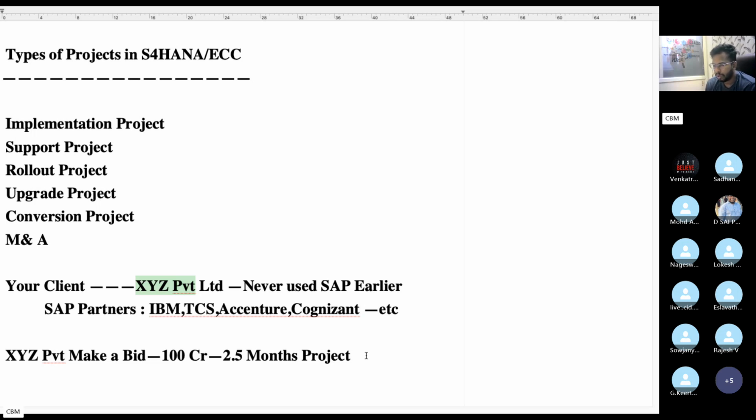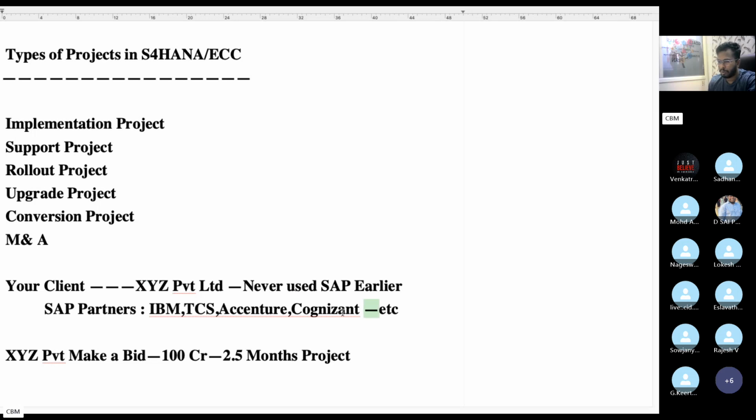Okay, so the bid cost is 100 crores. Everyone makes a bid. IBM will give the quotation, TCS will give the quotation, Accenture too. And finally, which company will be shortlisted by this XYZ Private Limited? It depends upon factors like their bid price and negotiations. After several negotiations and several discussions, they will shortlist.